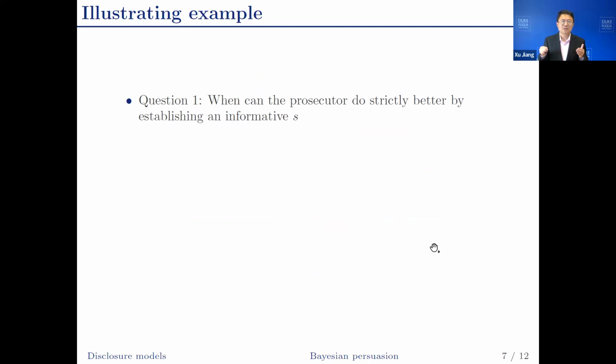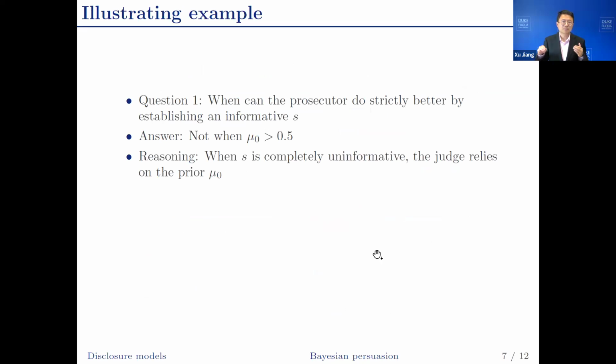First question: when can the prosecutor do strictly better by providing an informative signal? The answer is, if mu0 is bigger than 0.5, you don't need to do that.